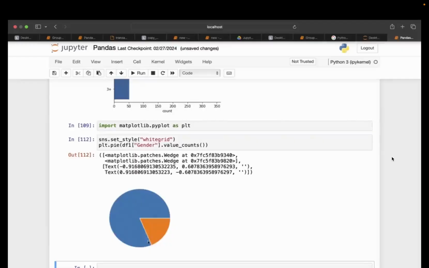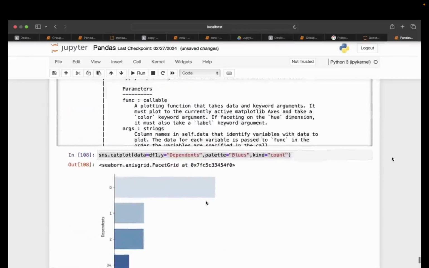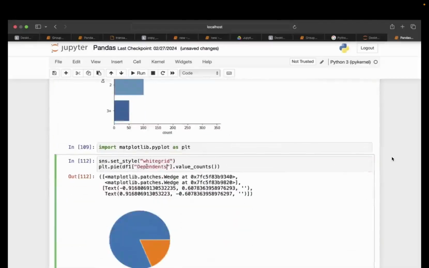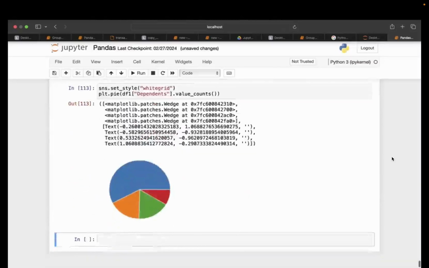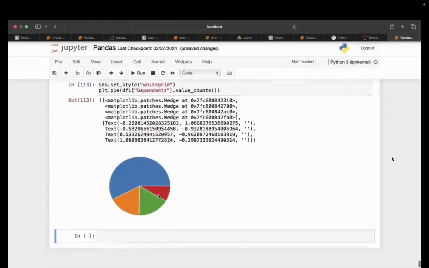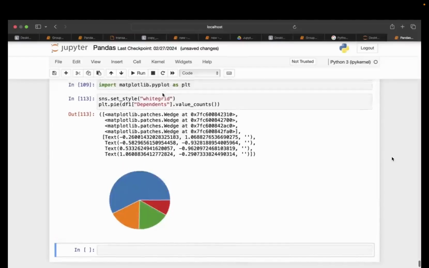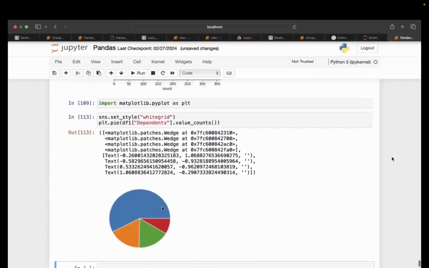It is giving me the white grid gap between the pies. Because it contains different types of discrete values, not only two, you can see this pie is now looking better, because every pie is getting separated with a white grid. Now, you can see my pie is looking small.